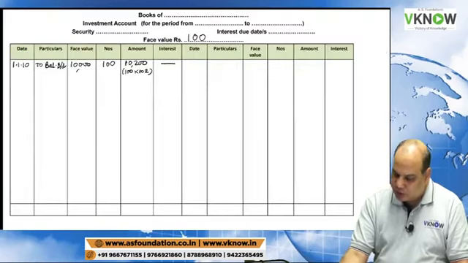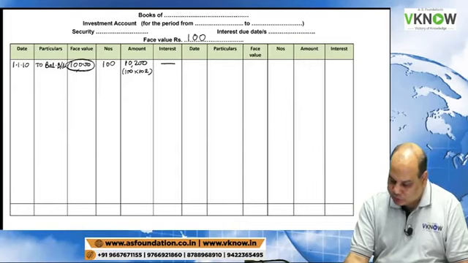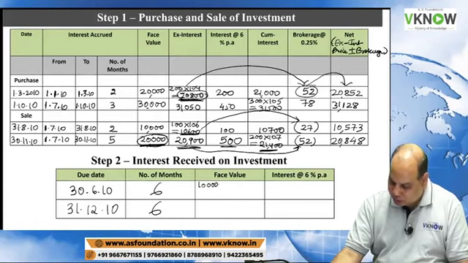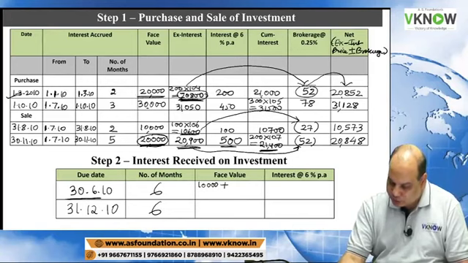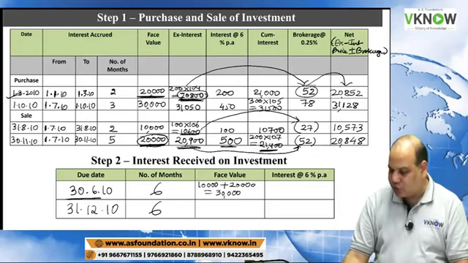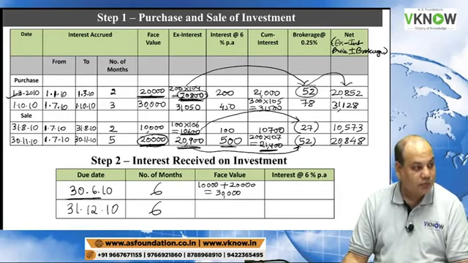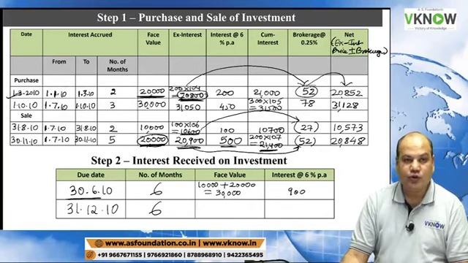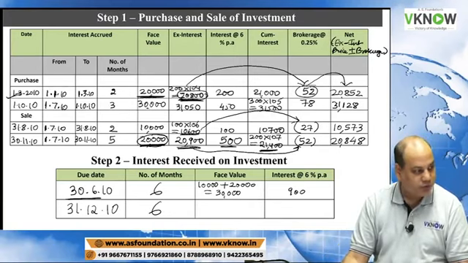So we have an opening balance of 10,000 here, and plus we purchased before 30th June one more lot of 20,000. So we have 30,000 rupees face value. 30,000 into 6% into 6 by 12. Is it 900?